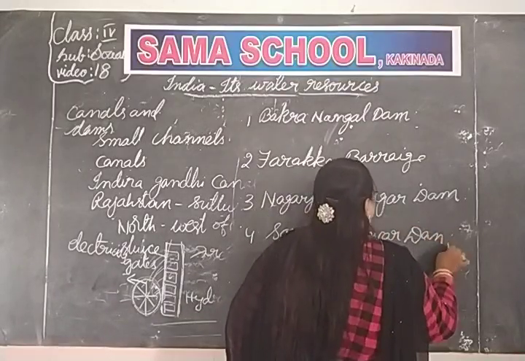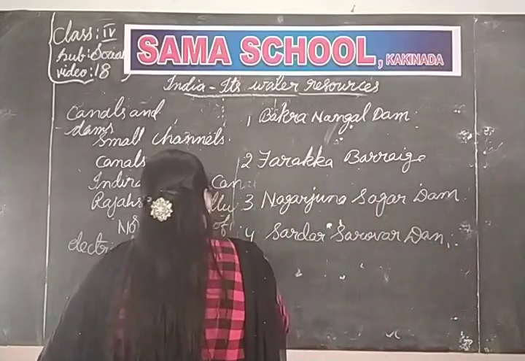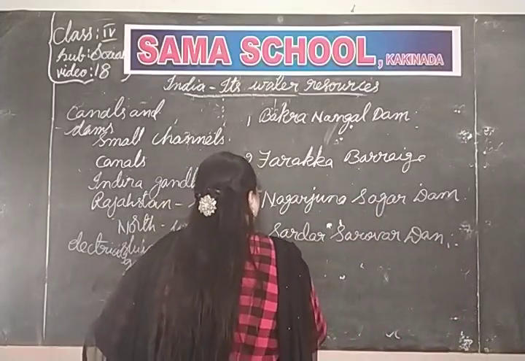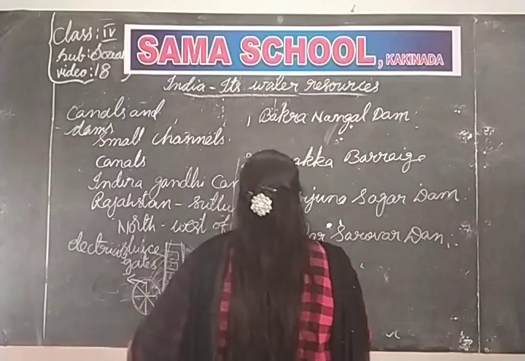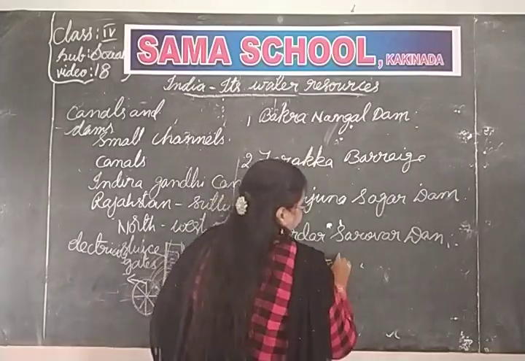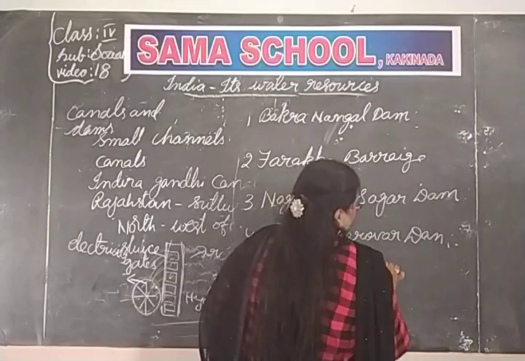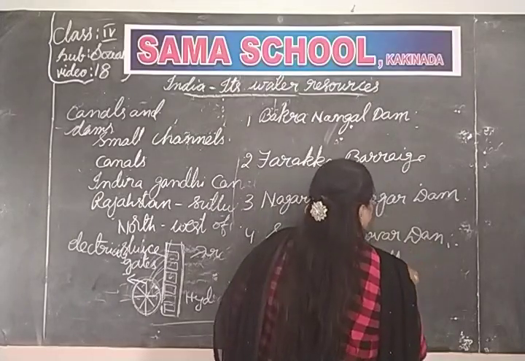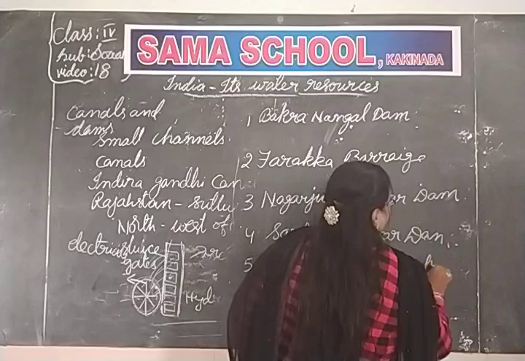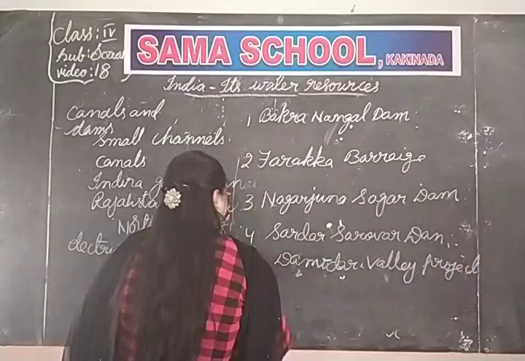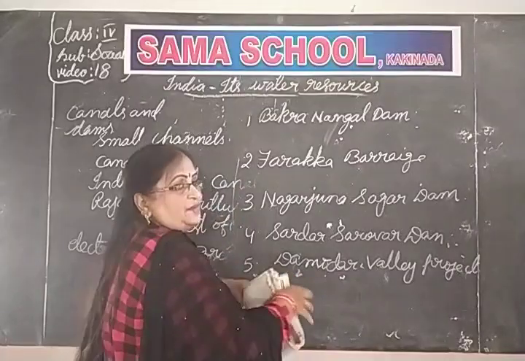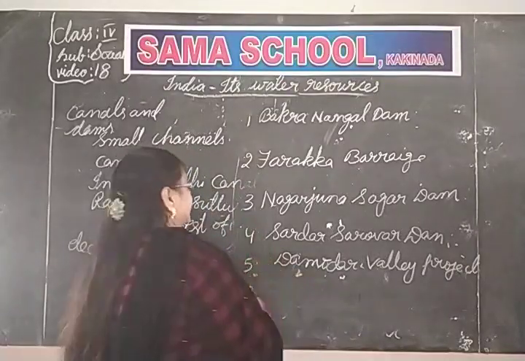What is the fourth one, children? Sardar Sarovar Dam. The next one is Damodar Valley Project. The sixth one is Hirakud Dam. What is the sixth one, students? Hirakud Dam.